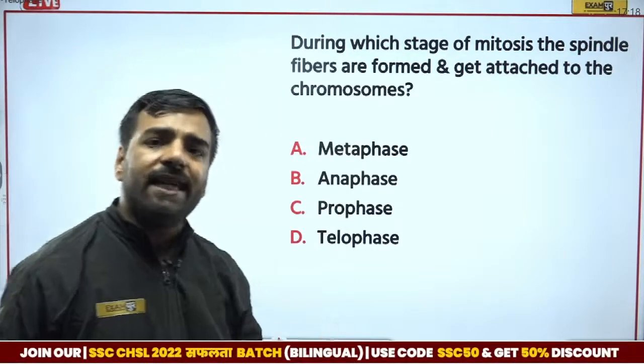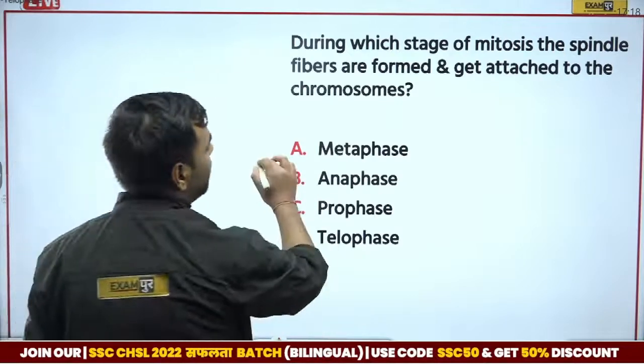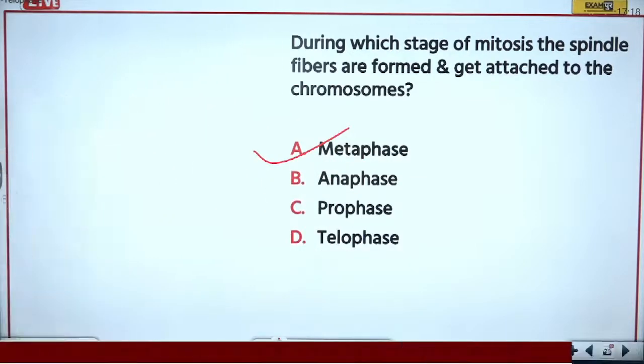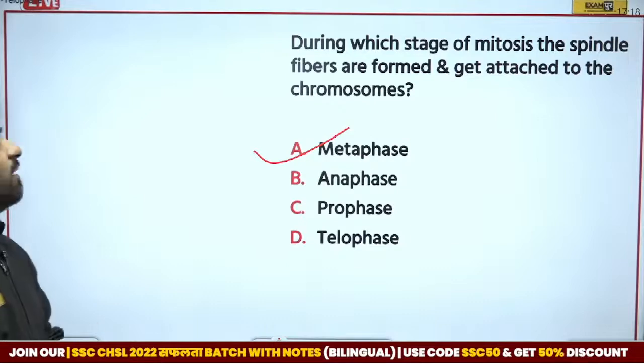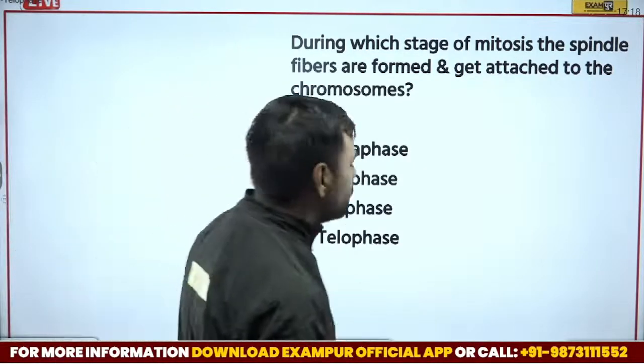So Srishti is going with option A, right? And that's true. Metaphase is the correct answer. So during the metaphase stage of mitosis, the spindle fibers are formed and get attached to the chromosomes.